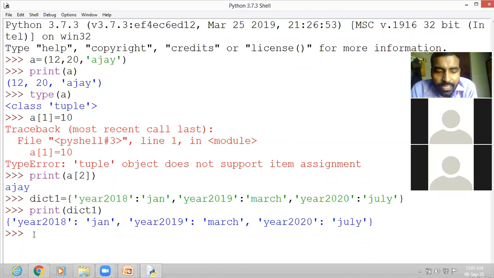For example, dict1 of, now what key do you want to provide? Suppose I want to get the value of year 2020. So I will write here dict1 of year 2020. Now as soon as you press the enter key, you will find the value July.